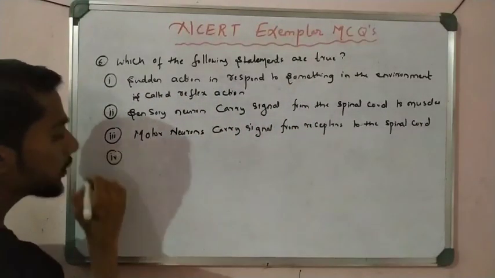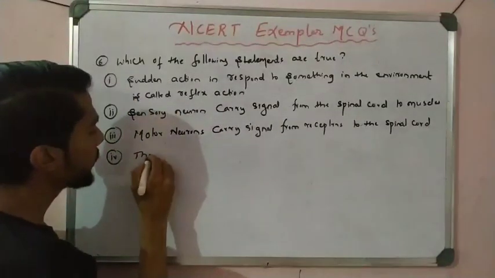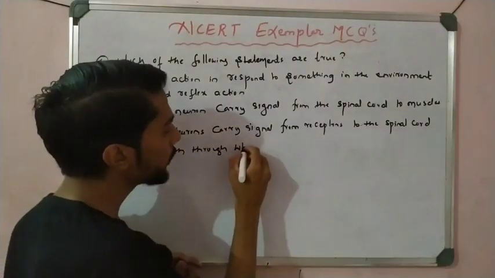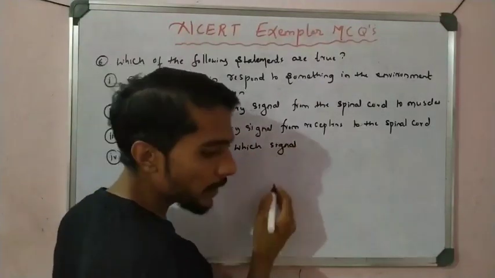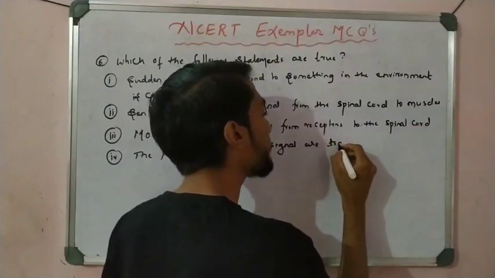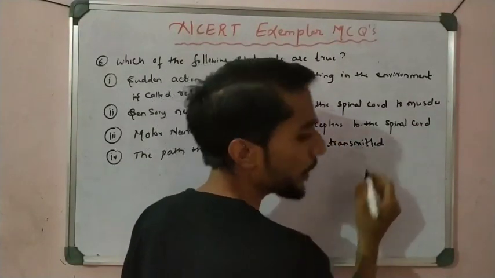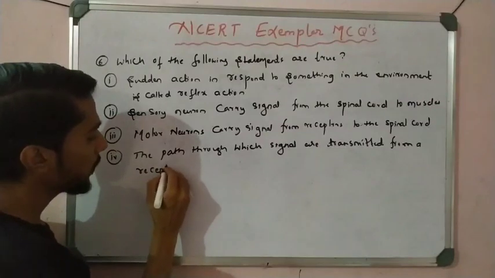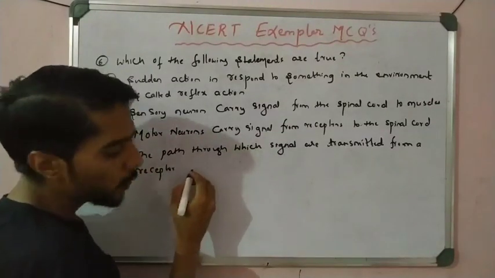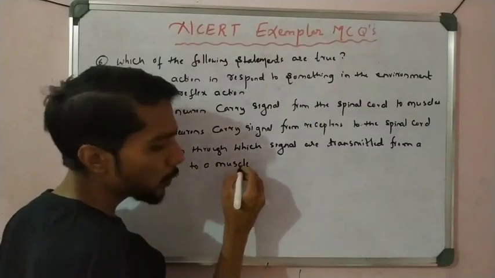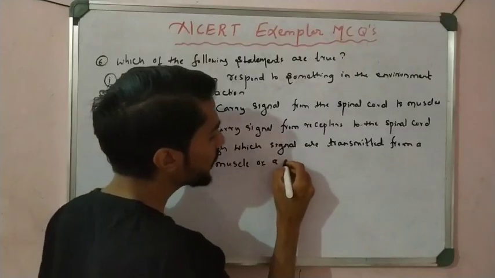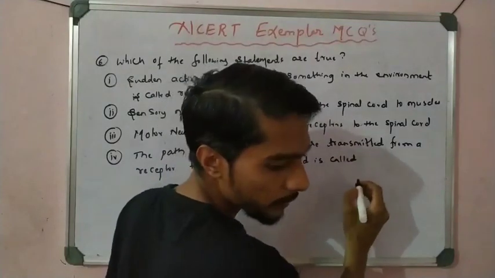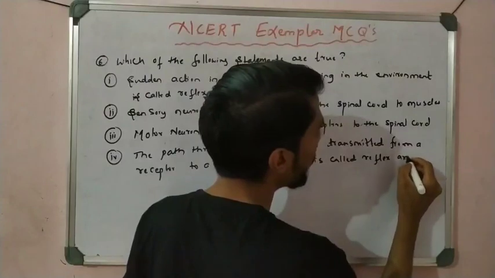So next, fourth statement: the path or the way through which signals are transmitted from a receptor to a muscle or a gland is called reflex arc.